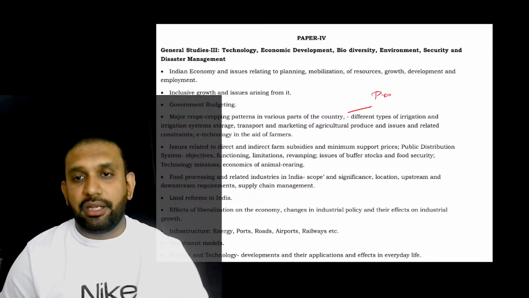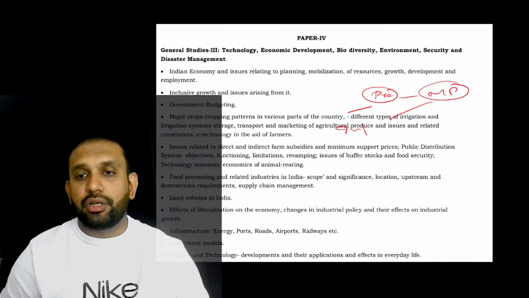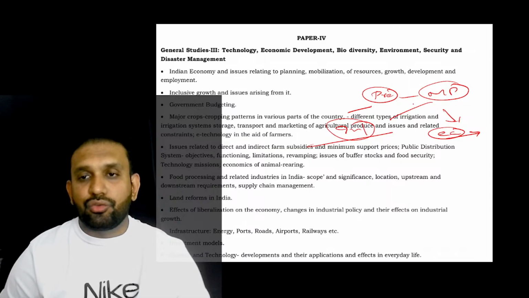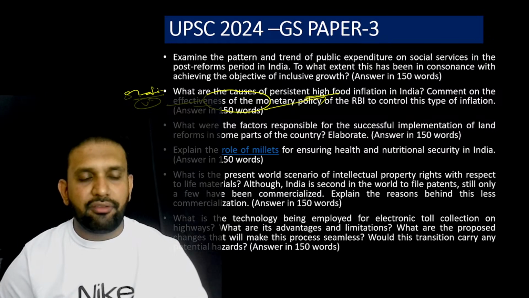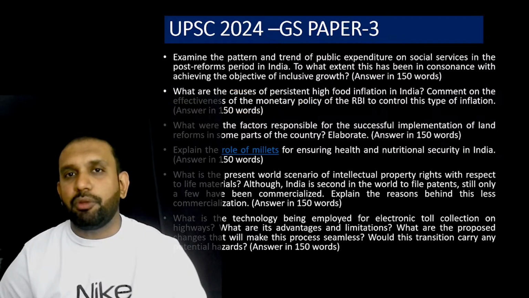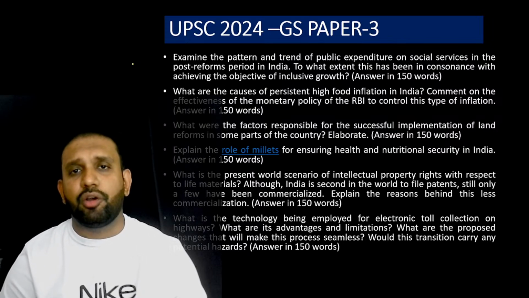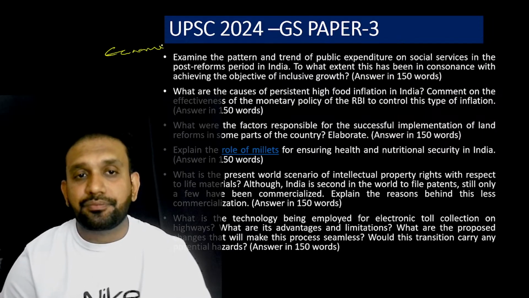You might have studied in your prelims only monetary policy. Monetary policy has two works: to control inflation, nothing but stabilization of prices, and to stimulate economic growth. So when you are studying monetary policy, and this question is a very current question, you can consider it current-oriented, because the high food inflation we are seeing might have come in any of the newspapers. I have already given the prelims economic paper analysis. I have already told you very clearly that all the economy questions of UPSC prelims 2025 were taken from Economic Times.